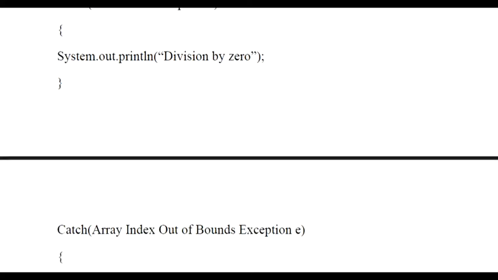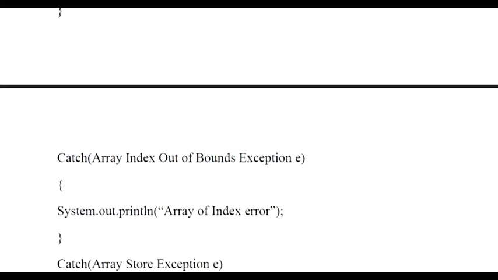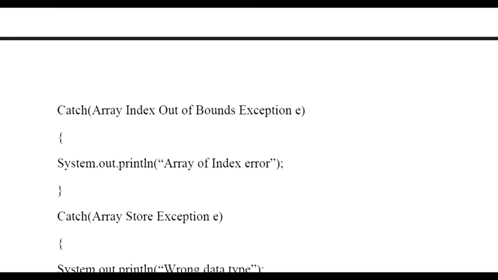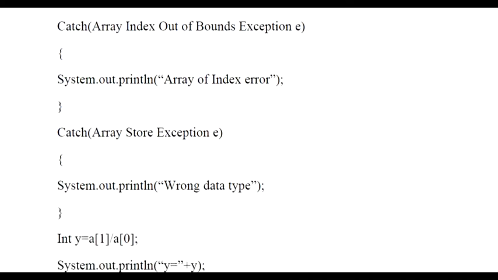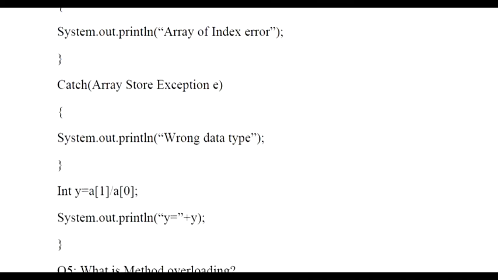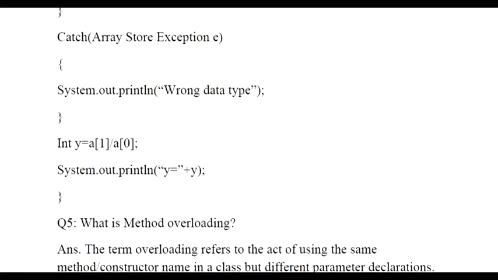Then after that I have given the ArithmeticException e, System.out.println, that is division by 0. In case I have divided the number by 0, it will print that division is by 0. Then I have given ArrayIndexOutOfBounds, System.out.println, array index error. If it is any other error, System.out.println wrong data type. int y equals a[1] divided by a[0], then I am printing the value of y.